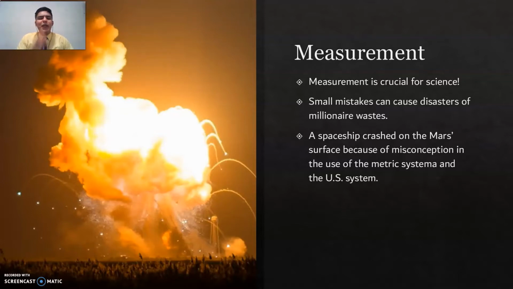So, if we are not very precise and almost perfect with each one of our measurements, it can cause a great disaster, just like the explosion of a spaceship that you can see right there. I have another example in which a spaceship crashed on the Mars surface because of misconceptions in the use of the metric system and the US system.